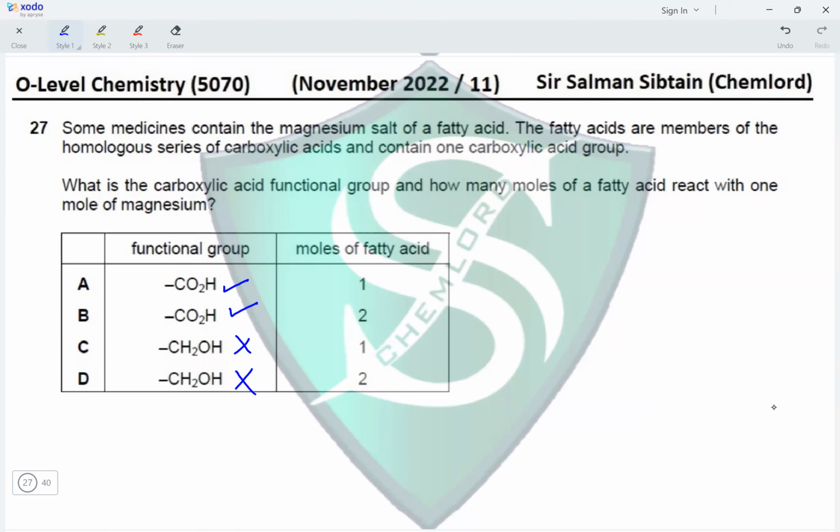Now, moles of fatty acids. So we have this combining with magnesium. Magnesium has an ion which has a charge of +2. We have carboxylic acids that have a charge of -1 in the ionic form. So we will have two carboxylic acid functional groups combining with magnesium. So moles of fatty acid would be 2. So this makes option B the correct option for this question.